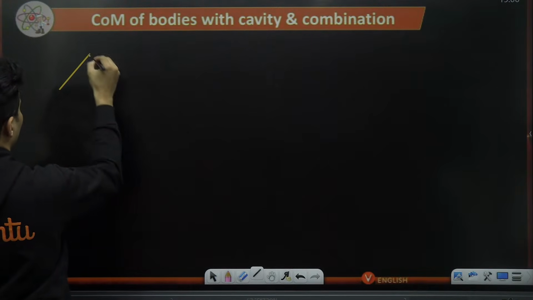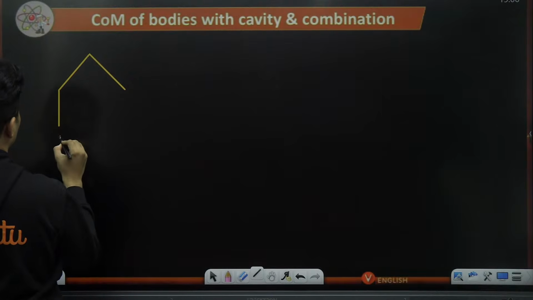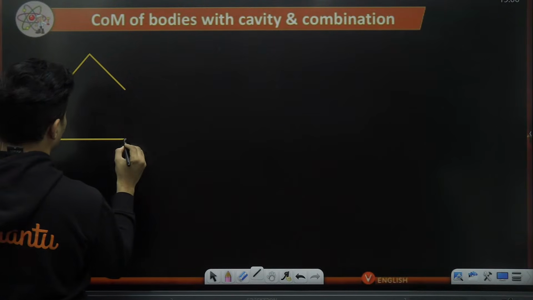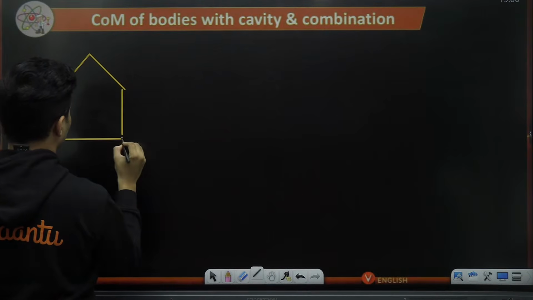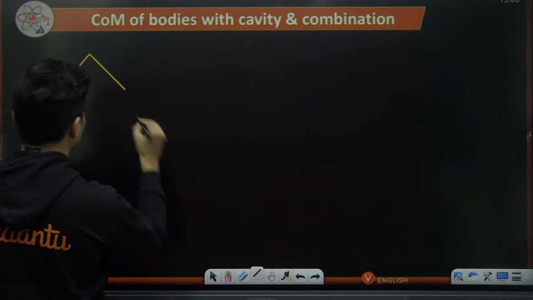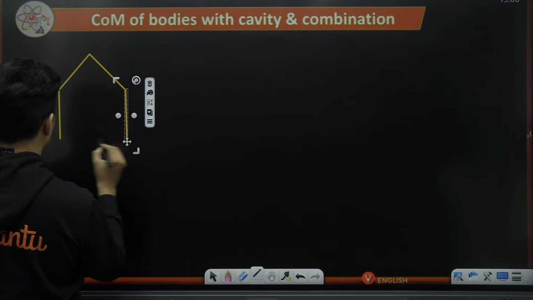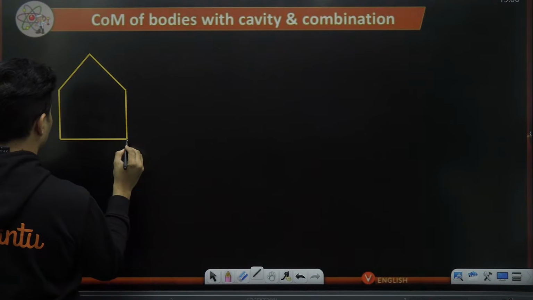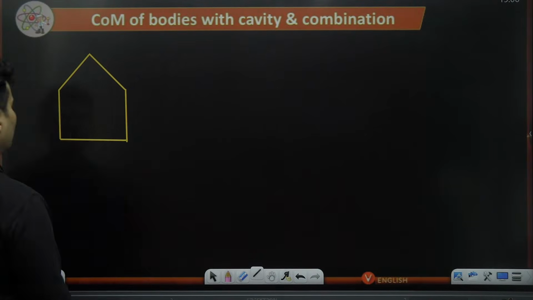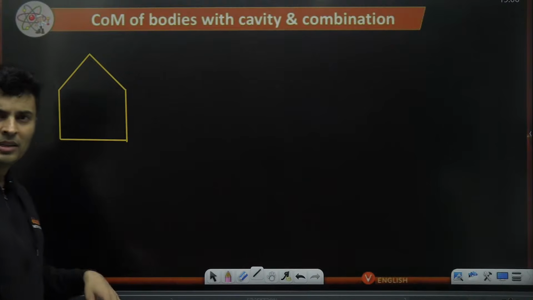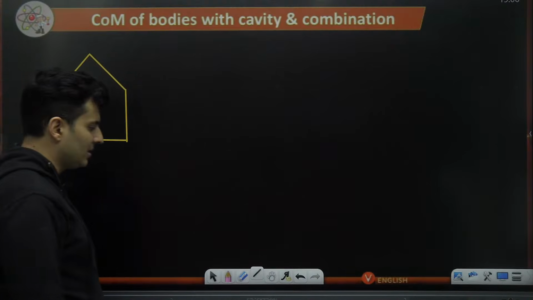I'm giving some random example, guys. Okay. So this is a geometrical structure. I want to locate where the center of mass is.